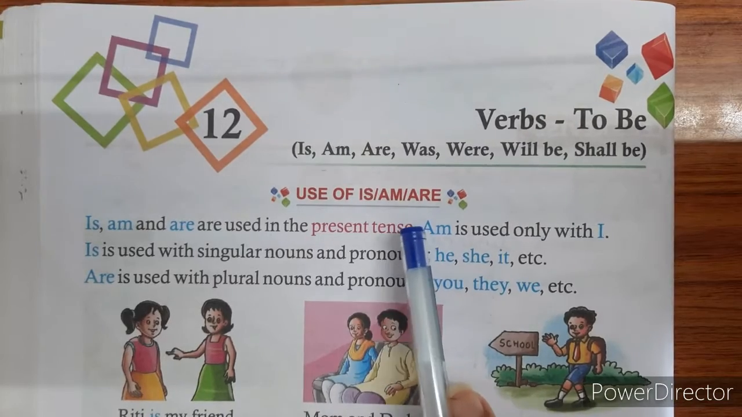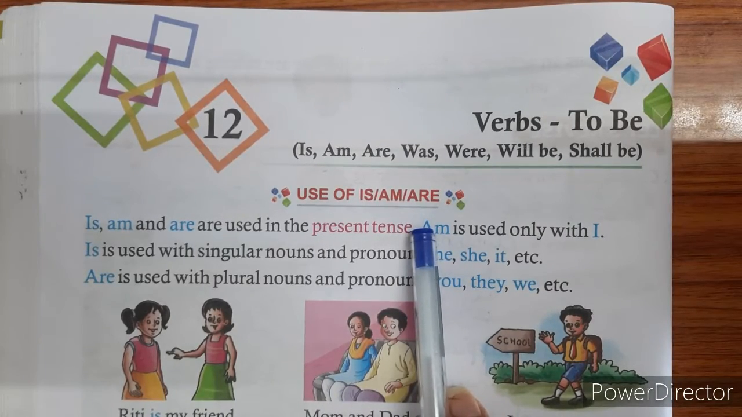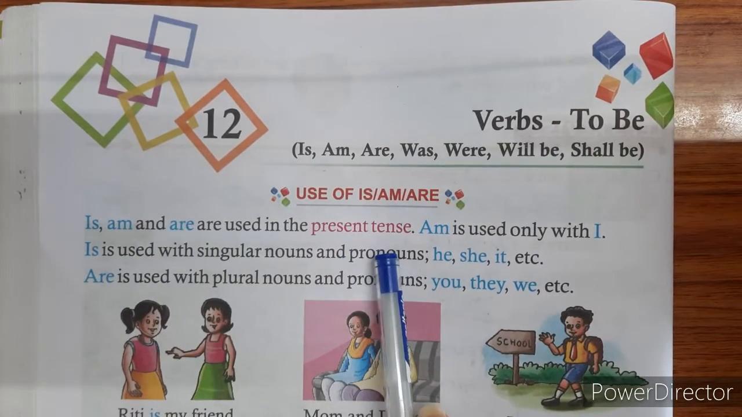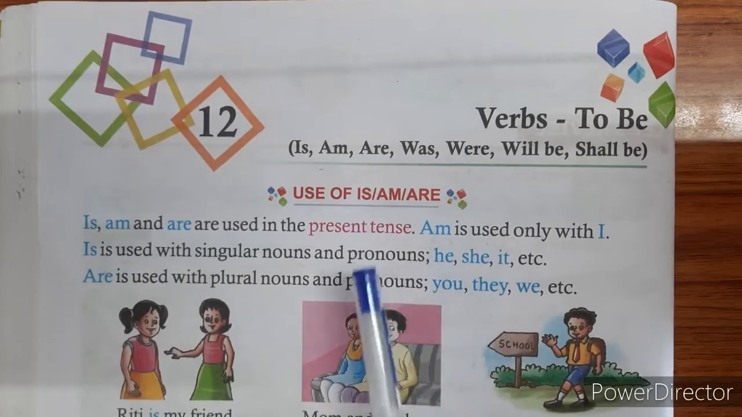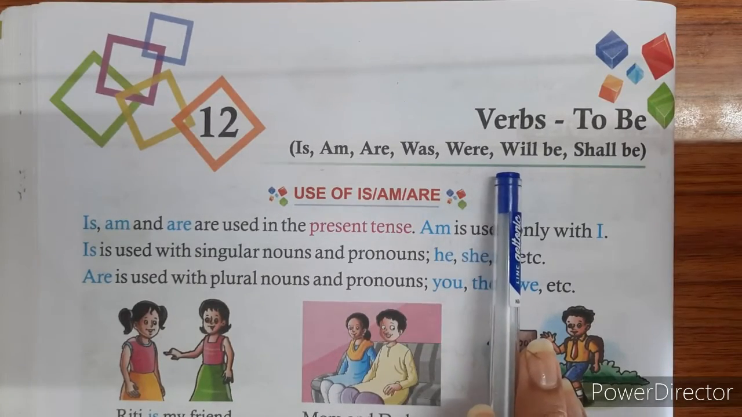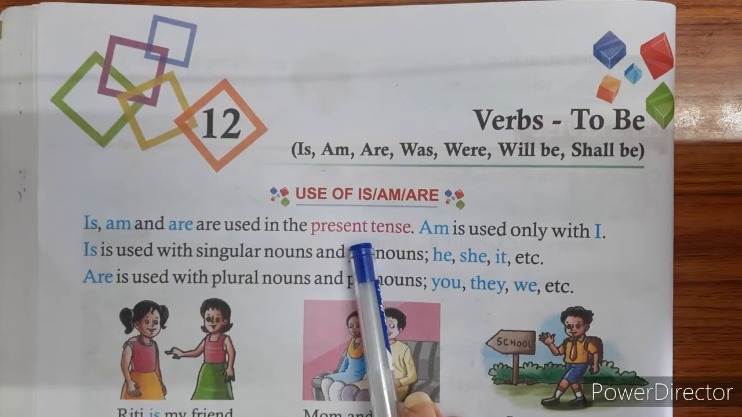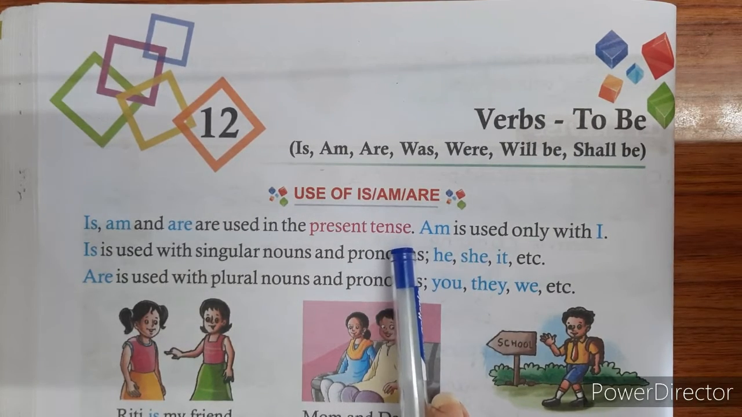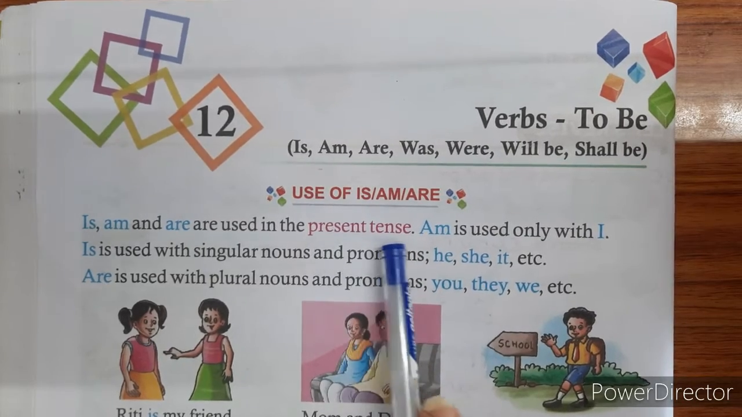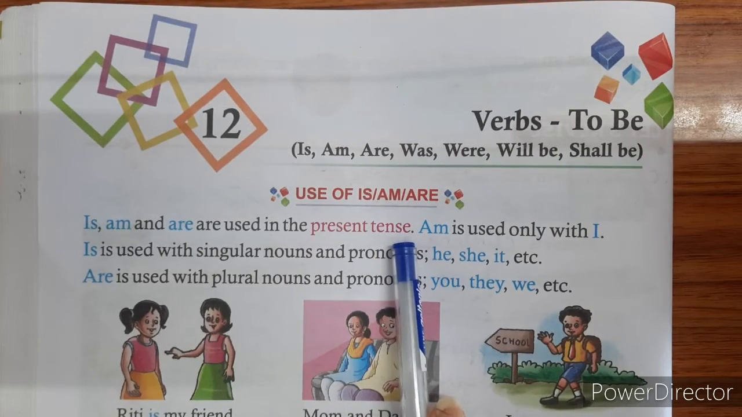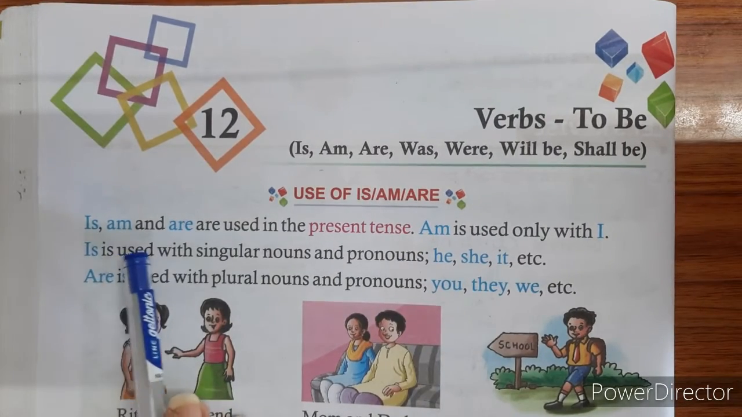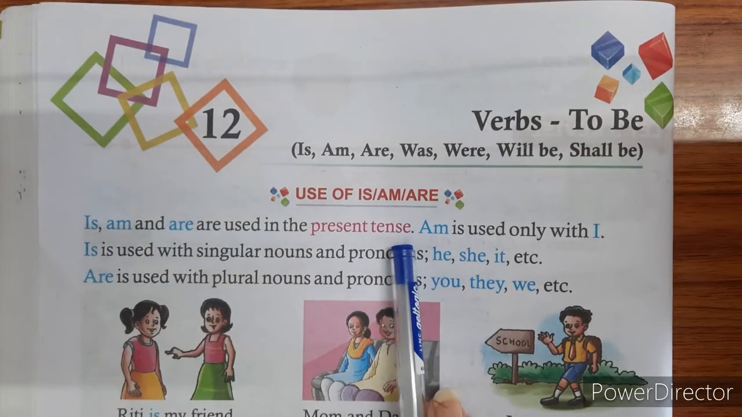Now when do we use the verbs is, am, are, students? Is, am and are used in the present tense. So here we have understood that verbs are also related to the tenses. The three tenses are past tense, present tense and future tense. Present tense is about the present time, what is happening right now. So is, am and are used whenever we are speaking in the present time.